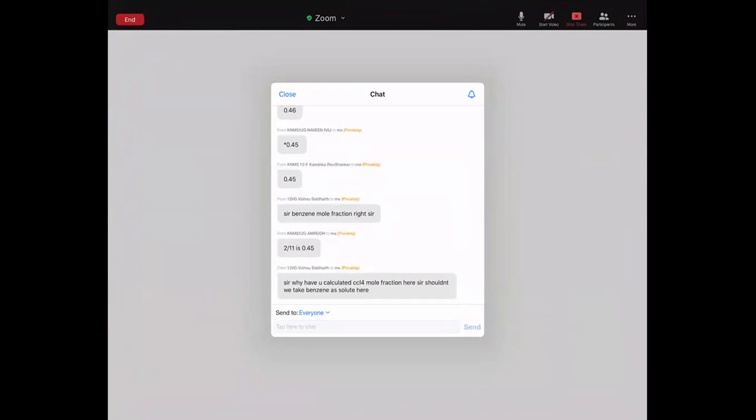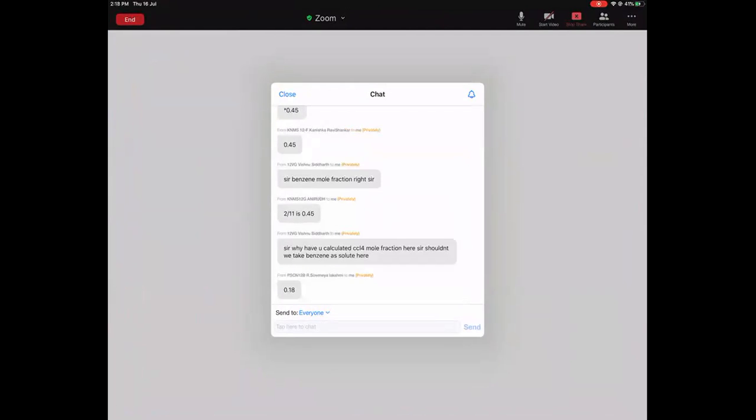Hey, 2 by 11 cannot be 0.45. Anirudh is reading too much. Yeah, so is this understood?